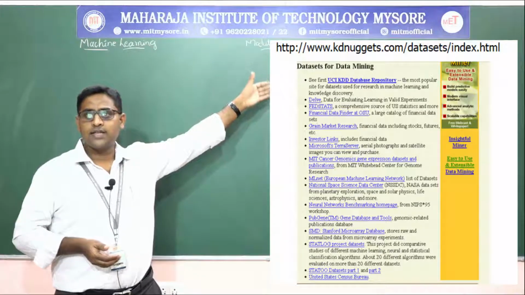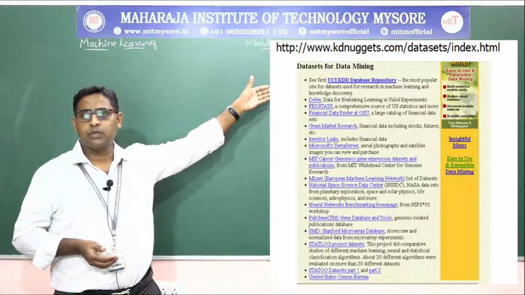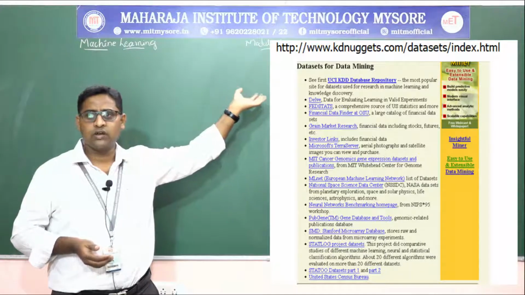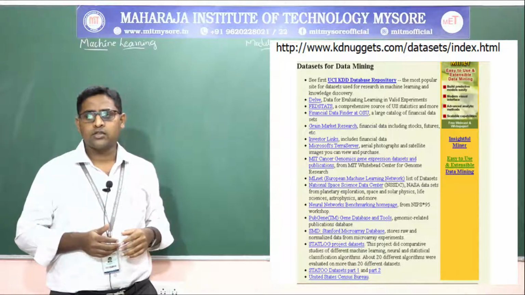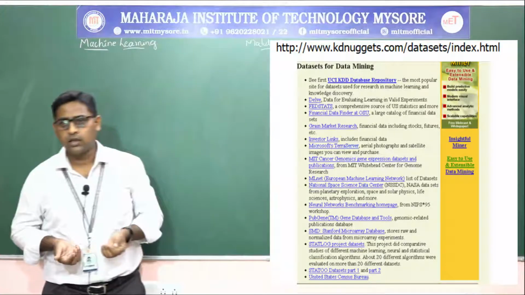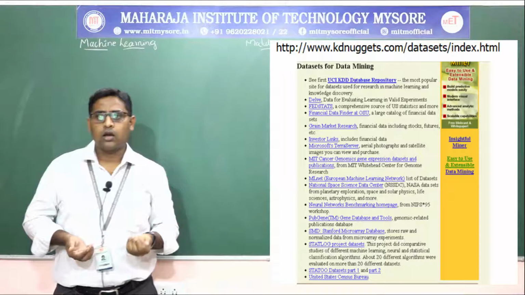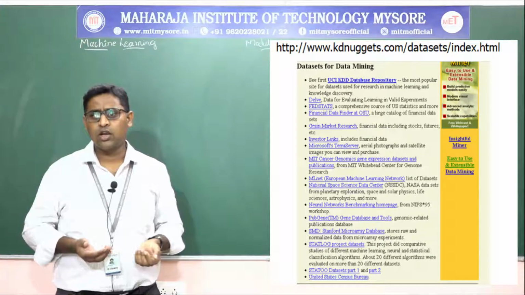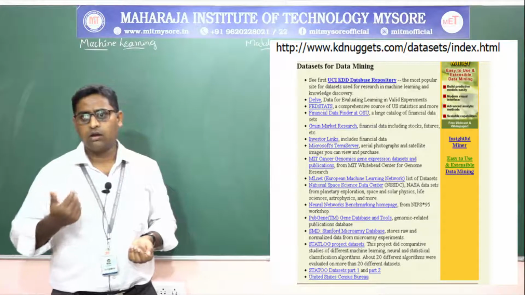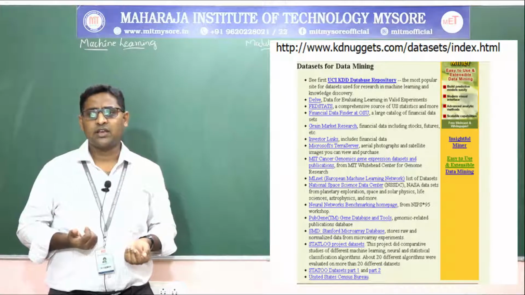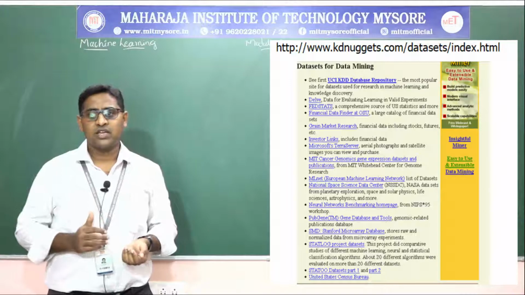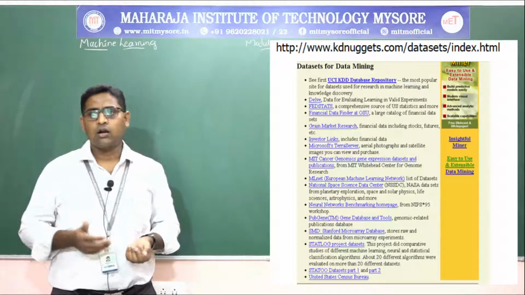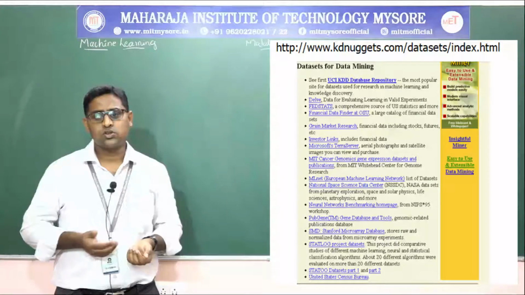And these are the data sets that are available, as I showed in the earlier slide, like at kdnuggets.com. If you go to kdnuggets.com for data sets, you will get data sets for neural networks, medical diagnostics, investigation of business applications, market research and so on.